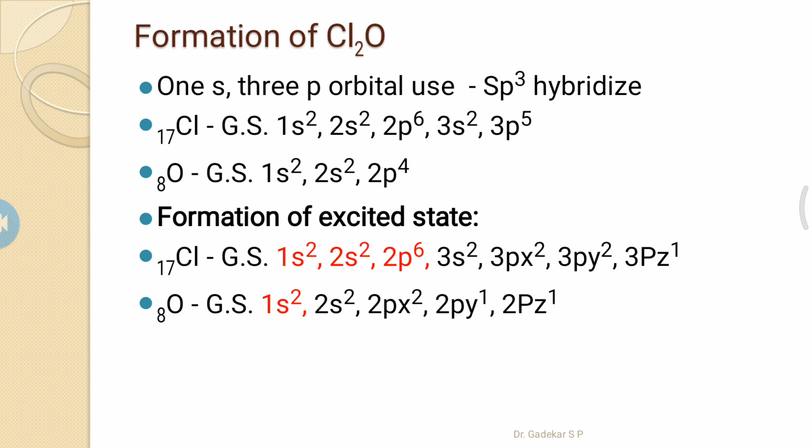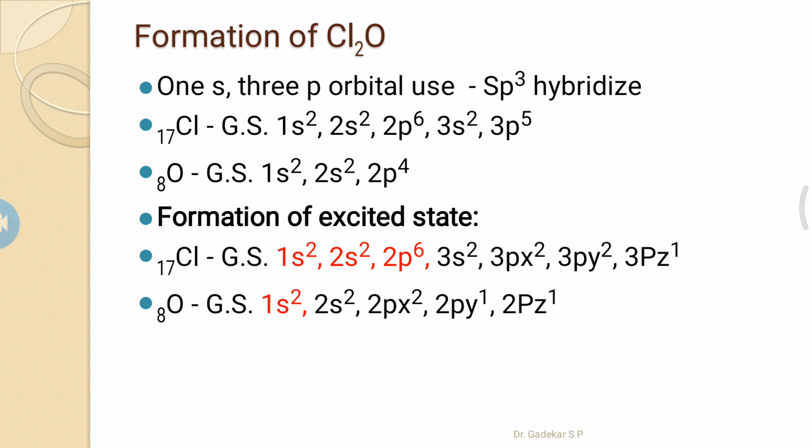So what is the atomic number of chlorine? It is 17, and its electronic configuration is 1s2 2s2 2p6 3s2 3p5. It means 1s2 2s2 2p6 is the inner shell, which is not involved in hybridization. But 3s2 3p5 is the outer shell electronic configuration, and this is involved in hybridization.